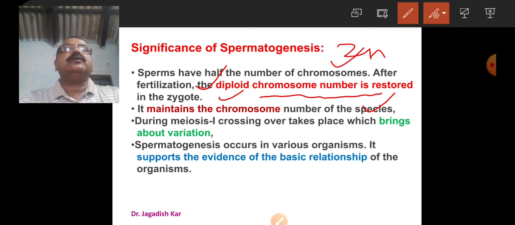During meiosis I, crossing over takes place, which brings about variation. Crossing over brings about changes in the characters, changes in the gene combination of the organism. So, variation or difference is resulted. Spermatogenesis occurs in various organisms. It supports the evidence of the basic relationship of organisms. That means spermatogenesis helps to draw the basic relationship among the organisms in the evolutionary system.